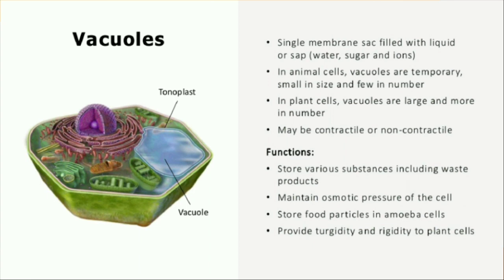Now suppose a unicellular cell, say amoeba, it has a food vacuole. So it stores the food items which the amoeba has consumed. We already discussed that through endocytosis amoeba takes food. So through this process it has a food vacuole, the place where it stores the food items. And in some unicellular organisms there are specialized vacuoles which also play important roles in expelling excess water and some waste.